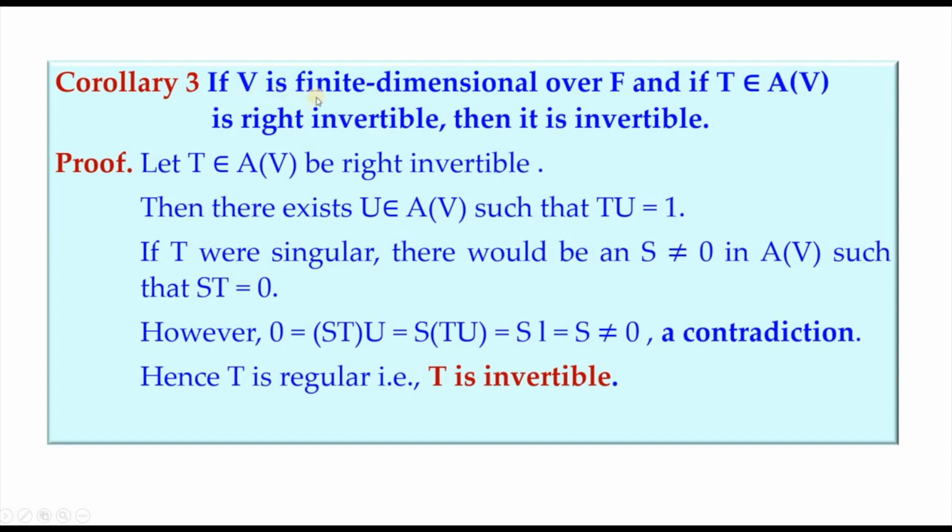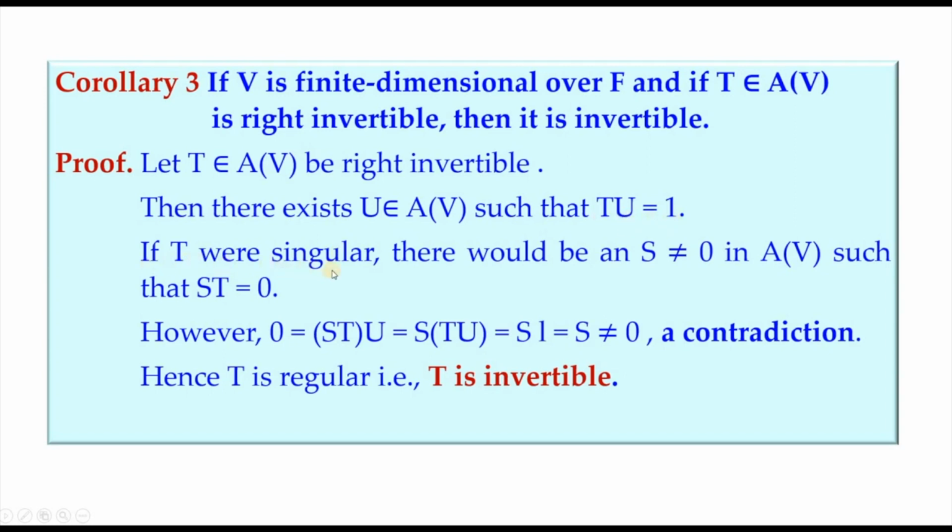Now corollary 3 is, if V is finite dimensional over F and T belongs to A of V is right invertible. So here we are given V to be finite dimensional. Then in that case, if T is right invertible, then automatically T becomes invertible. So let T be right invertible, then there exists one U in A of V such that to the right of T we can have it. So TU is identity transformation.